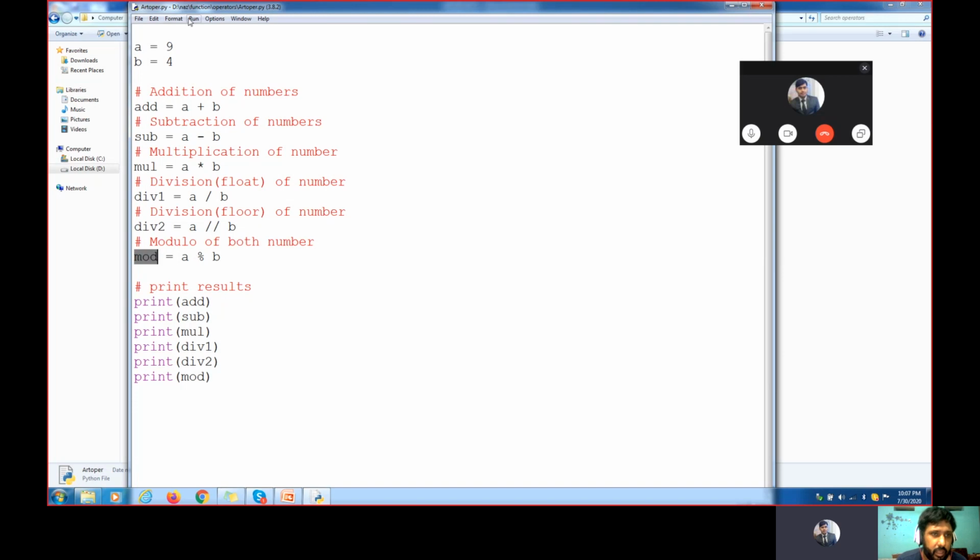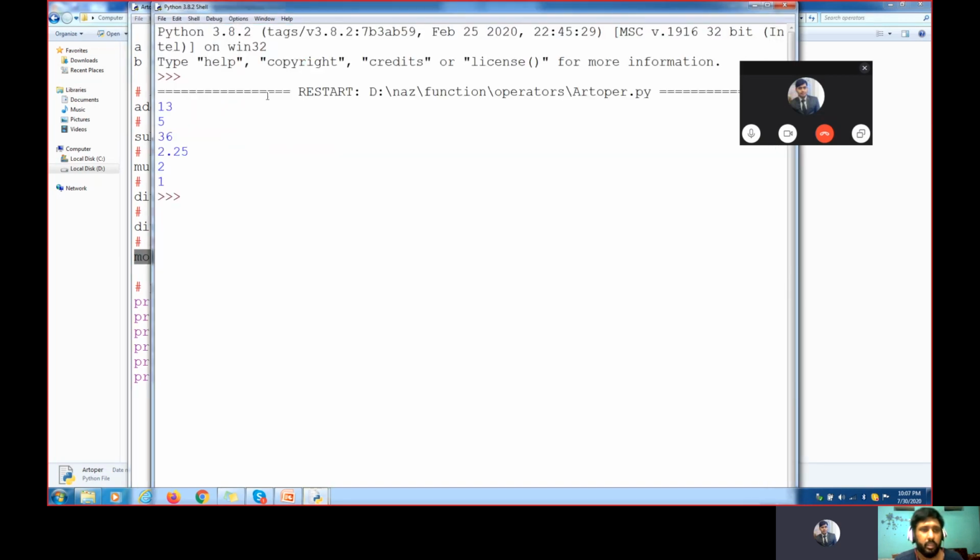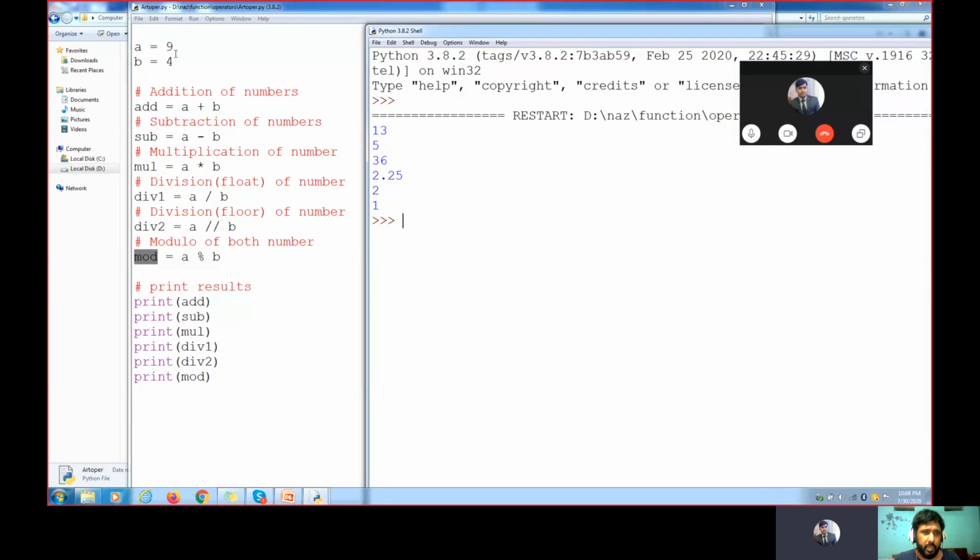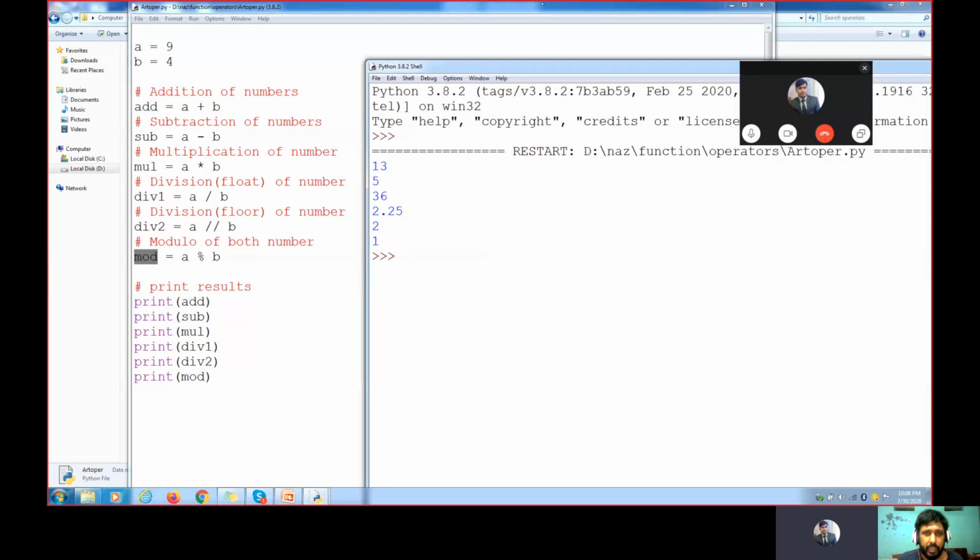All the different values, and then when I try to run this program here, you see now. A plus b, 9 plus 4, how much? Yeah, 13. 9 minus 4, 5. 9 into 4, 36. 9 divided by 4, 2.25. Division remainder, this one. Modulus, this one. Any questions now? This is for the arithmetic operator.